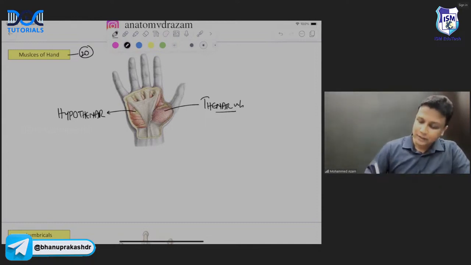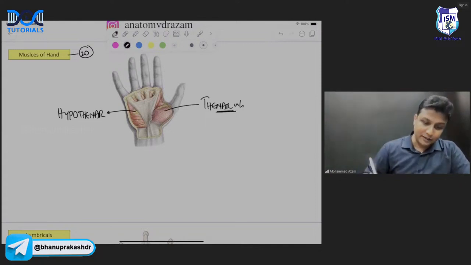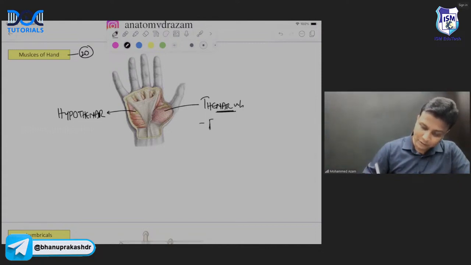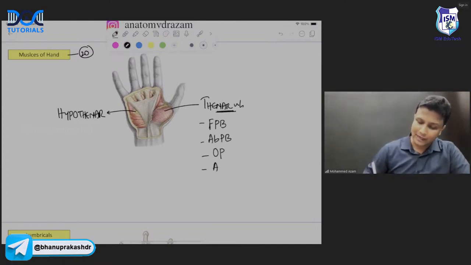In the thenar group of muscles, which are present below the thumb, they will be: number one, flexor pollicis brevis; number two, abductor pollicis brevis; number three, opponens pollicis; and number four, you will have adductor pollicis for adduction of the thumb.